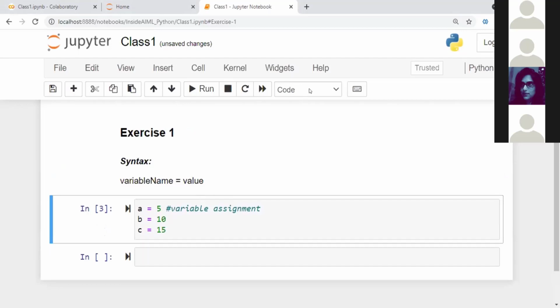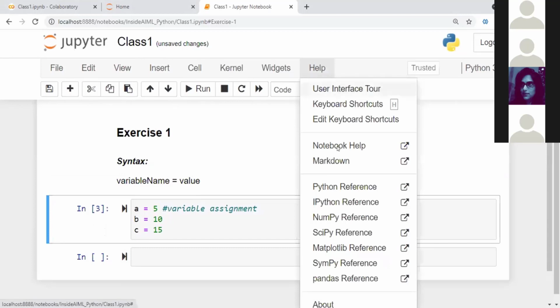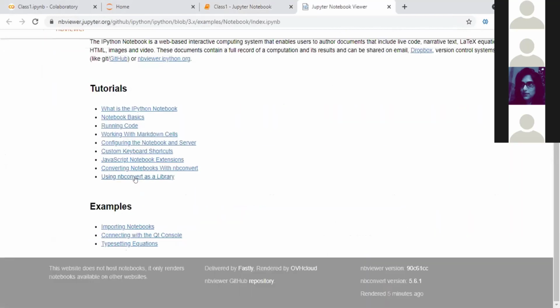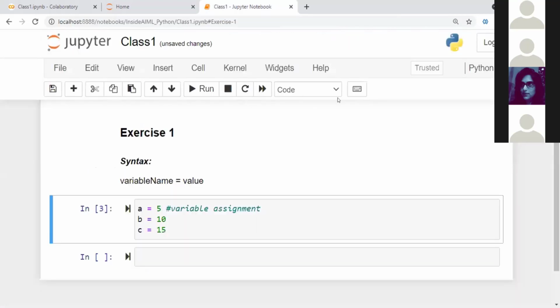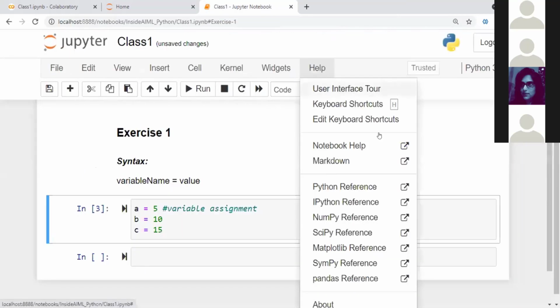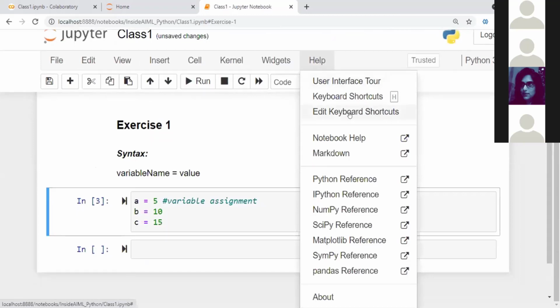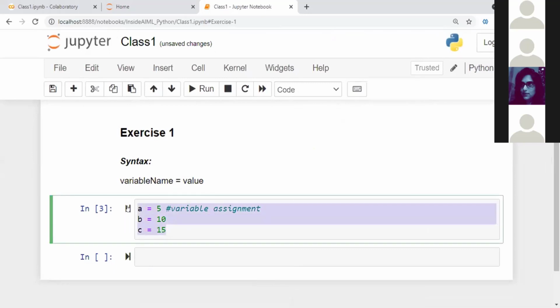You can go to this Help tab and look at the notebook help. This will give you an idea about all the different options available in Jupyter notebooks. You can do it in your free time. For now, I'm not going to tell you about the help stuff, but you can also edit the shortcuts if you want later on. After the class, when you have some free time, you can go and check out the Help tab here. So this is called variable assignment.